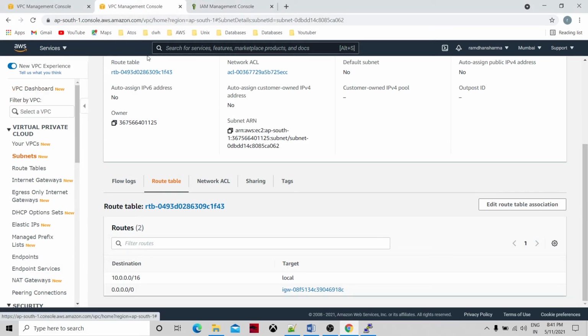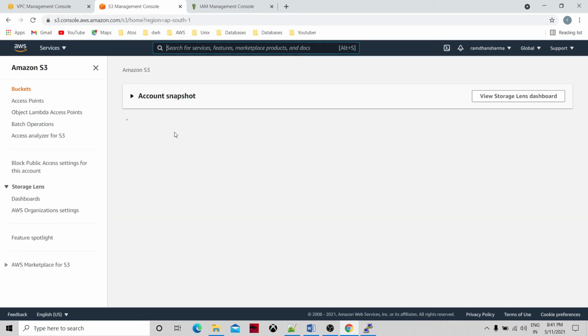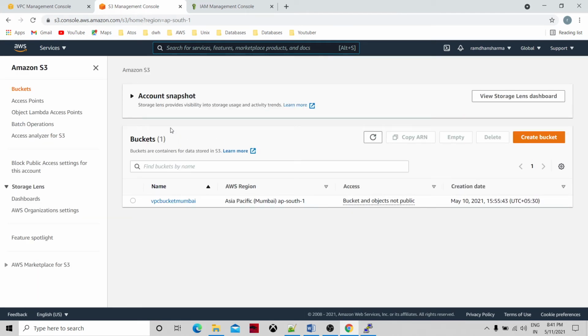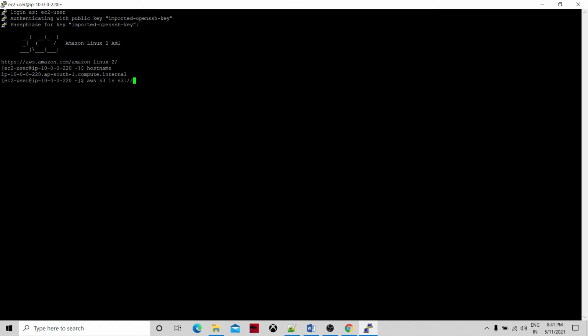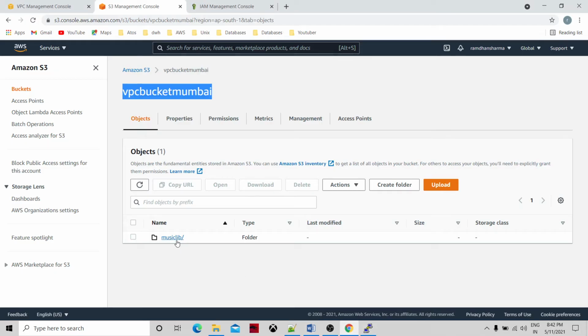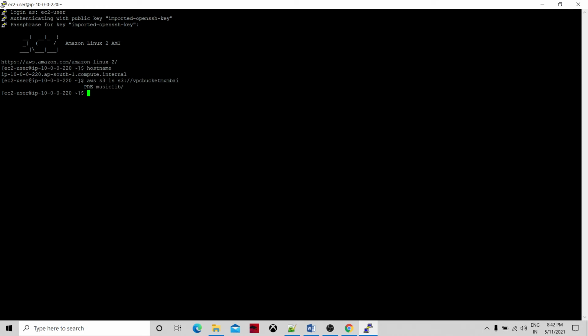I have to go to the storage services, S3. This is my bucket name. I'm copying it and pasting it over here. See, I can access this. You can see music lib is over here. So from public, you can access it.